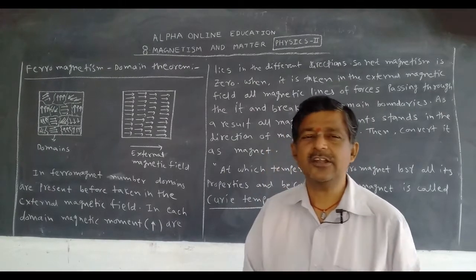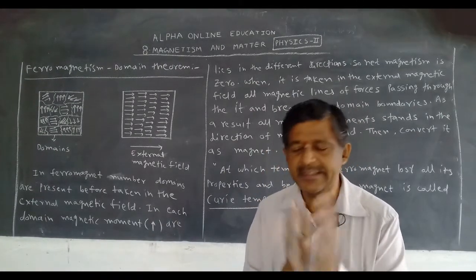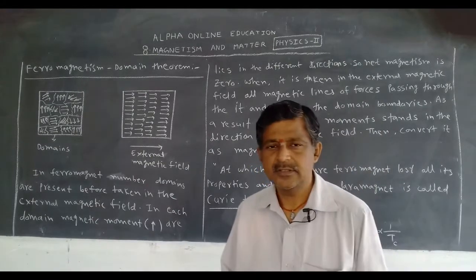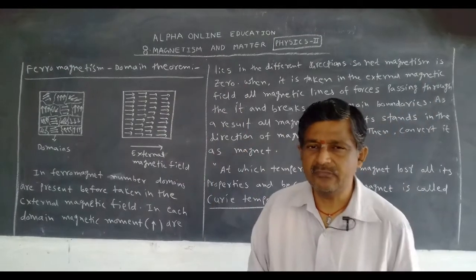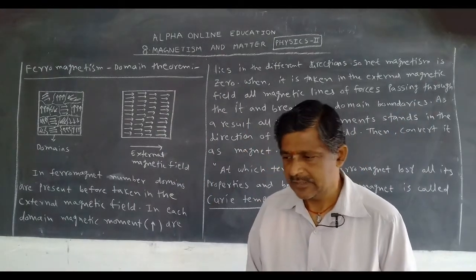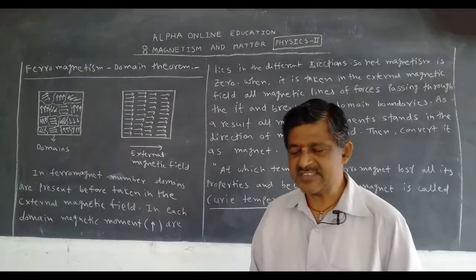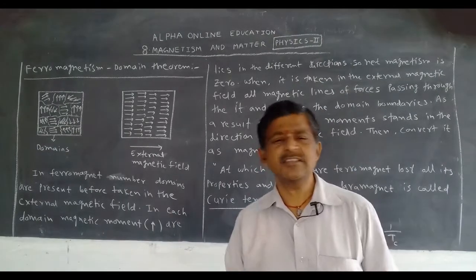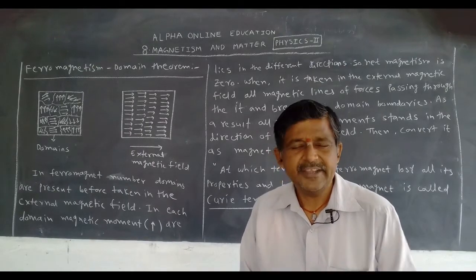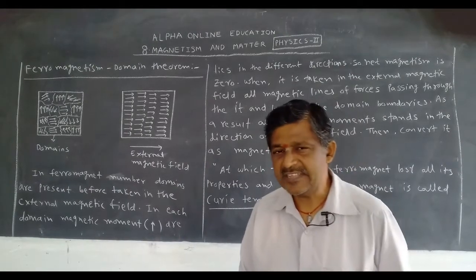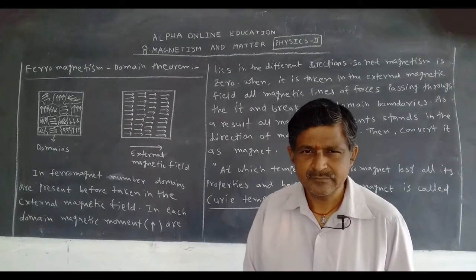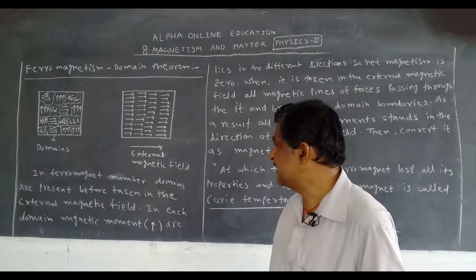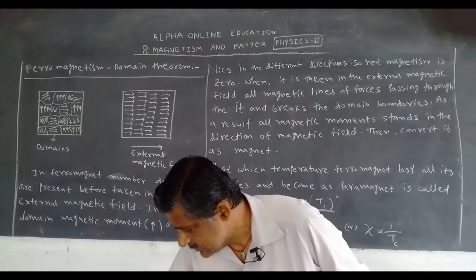The Langevin electron theorem explained diamagnetism and paramagnetism, but failed to explain ferromagnetism. Why are some substances converted into magnets when kept in an external magnetic field? It is not explained by Langevin's electron theorem, and it is explained by another scientist with the help of